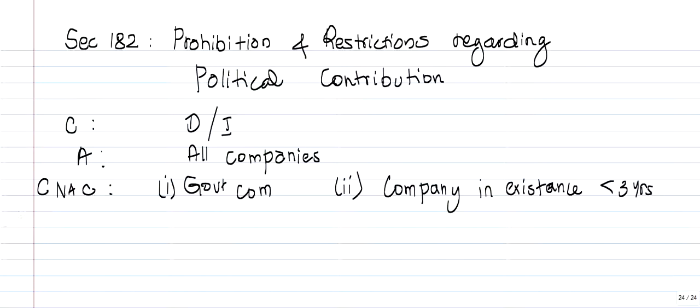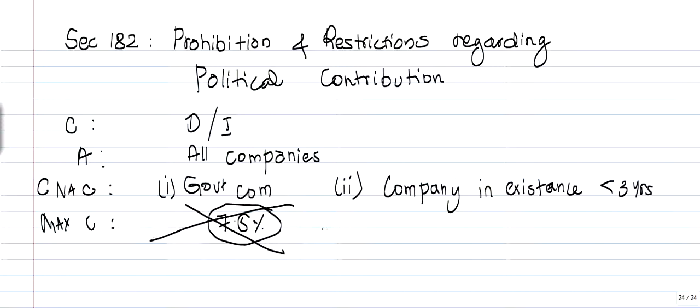What is the maximum contribution? 7.5%. It is now removed. No limit. So the maximum contribution is now removed.